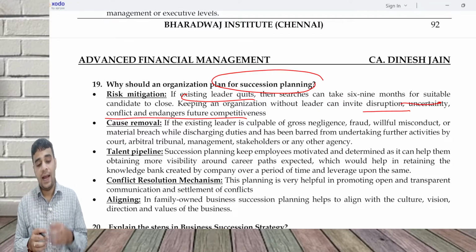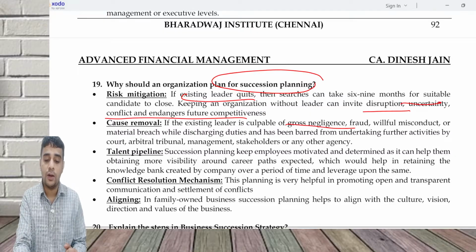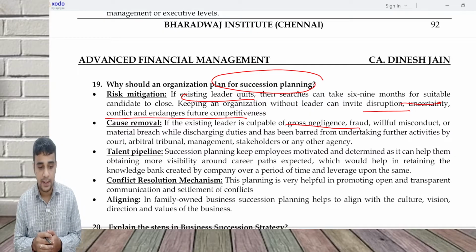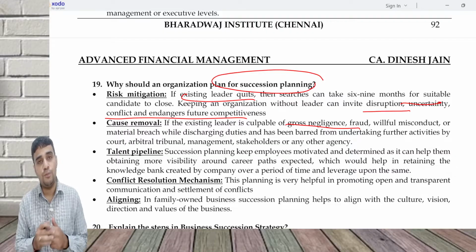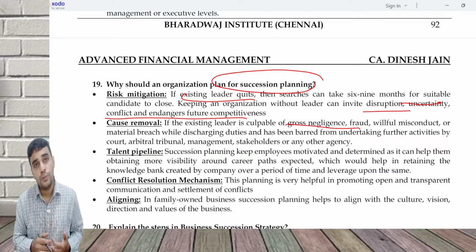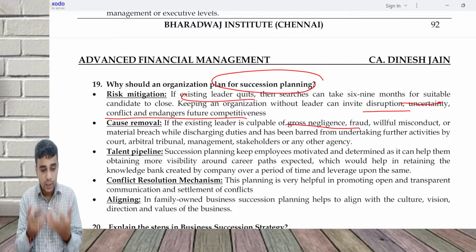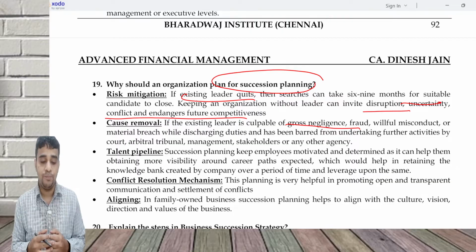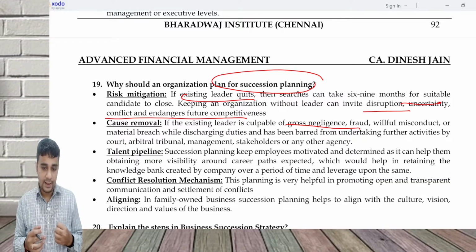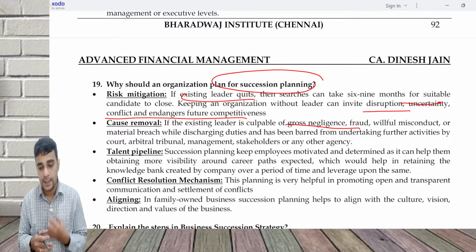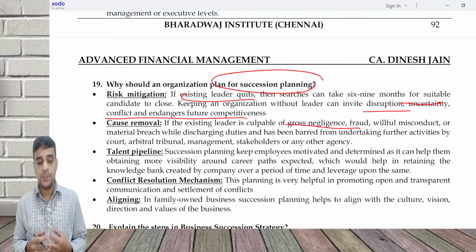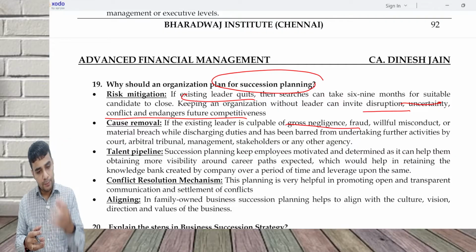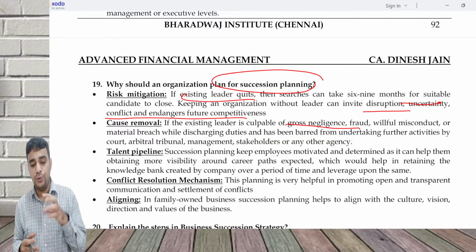Suppose the existing leader has done some fraud, gross negligence, or willful misconduct, but still you are not ready to move this person out. Why are you not moving this person out? Because you do not have anyone else to take care. So if you have a person to take over and you find the existing leader doing any of these fraud or misconduct activities, or a breach has happened, you can remove that leader and put in a new leader.